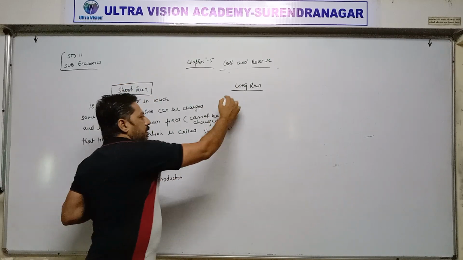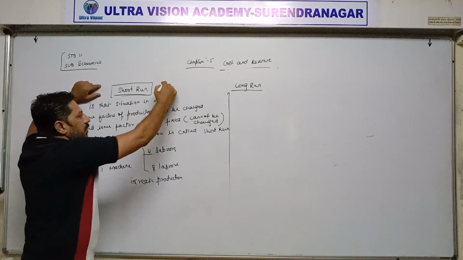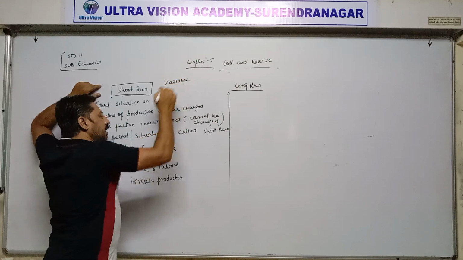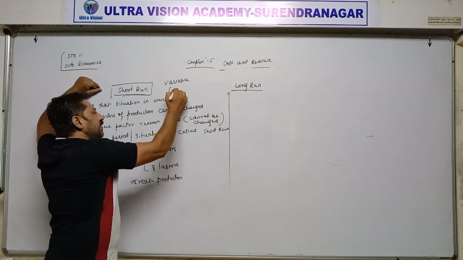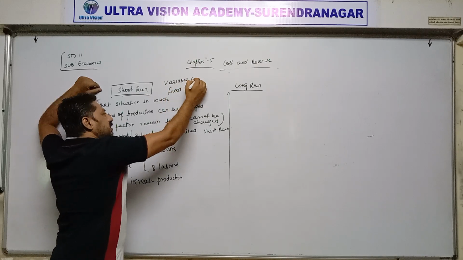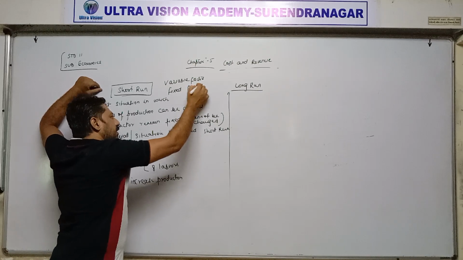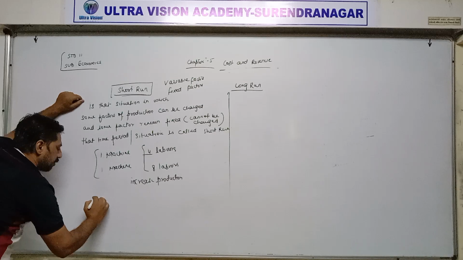In short run some factors become variable. Variable means the factors which can be changed, and the factor which has to remain fixed is called fixed factor. Variable factors and fixed factors are the concepts of short run.